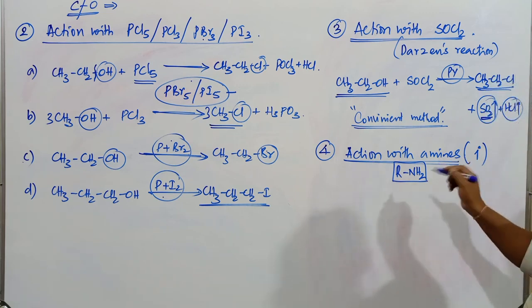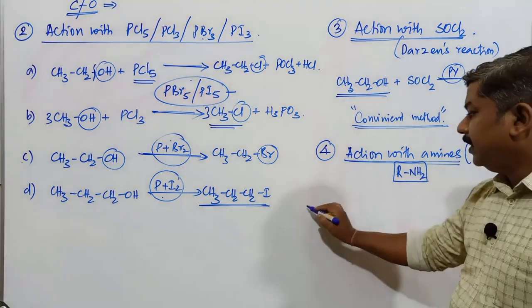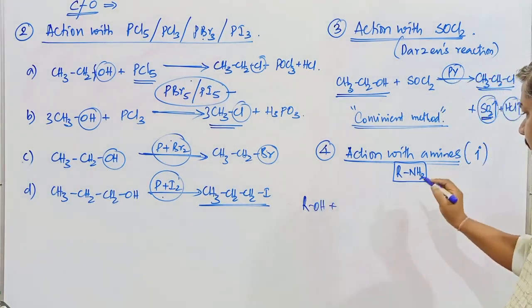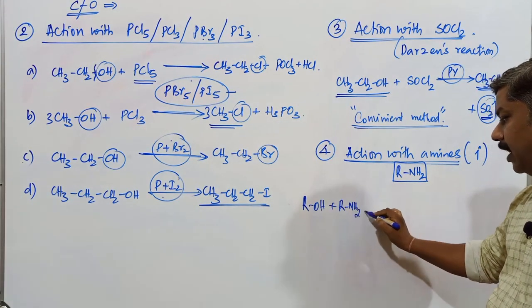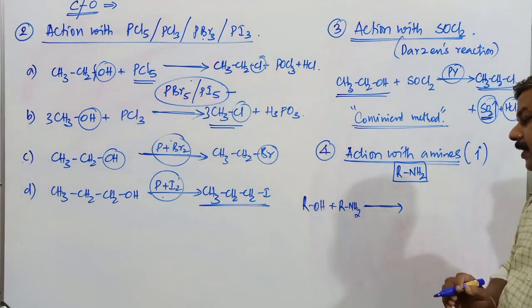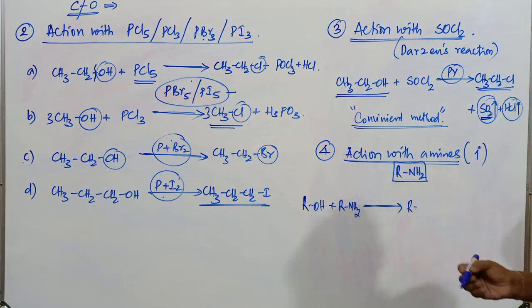Secondary amine is RNHR', tertiary is RNR'R''. Now this is an alcohol, students, ROH. When this is combined with RNH2, what is the main product obtained here?